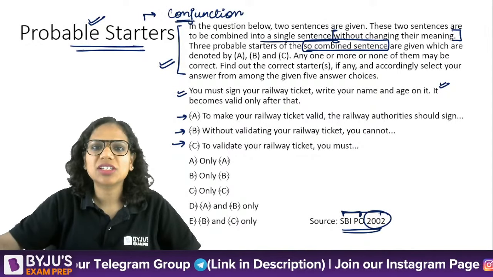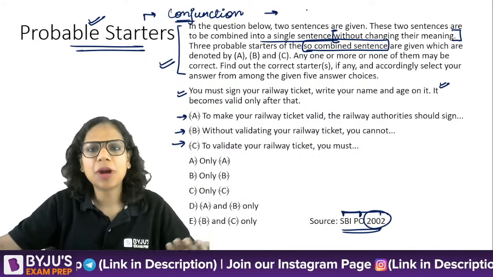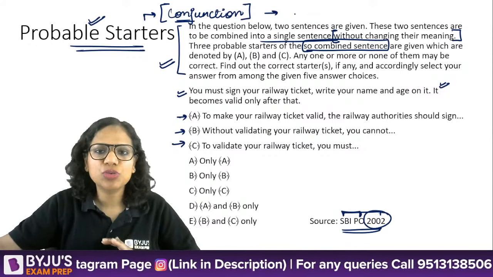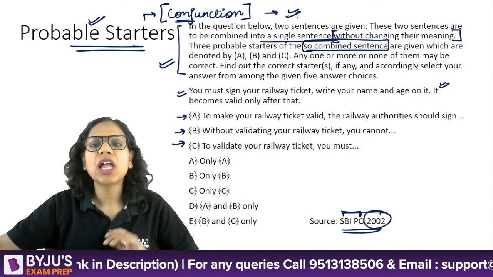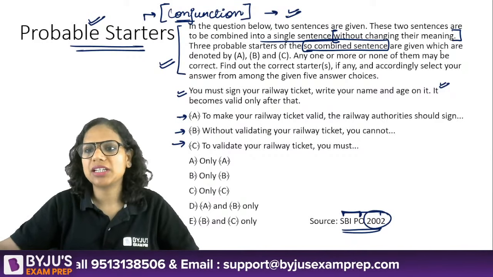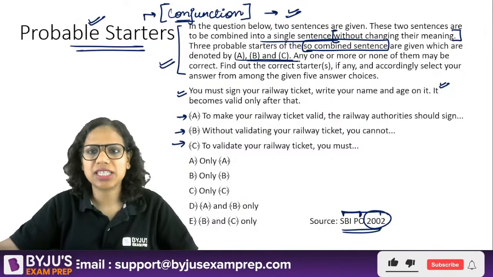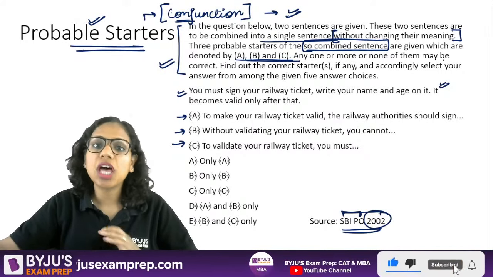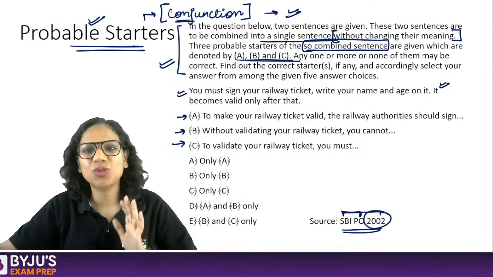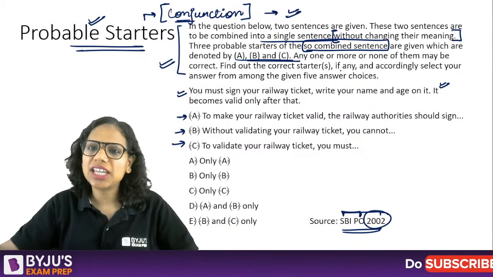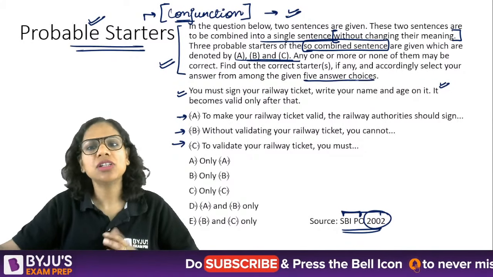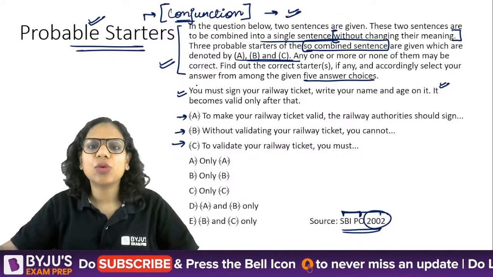Of course, sometimes the joining can happen through other parts of speech also, but more often than not, the joining will happen through conjunctions, right? So now three probable starters of the so combined sentence are given, which are denoted by A, B, and C. Any one or more or none of them may be correct. That's also possible, but here one or more of them is correct. We know that, right? Find out the correct starter, if any, and accordingly select your answer from among the given 5 answer choices. Okay, now let's read the two.